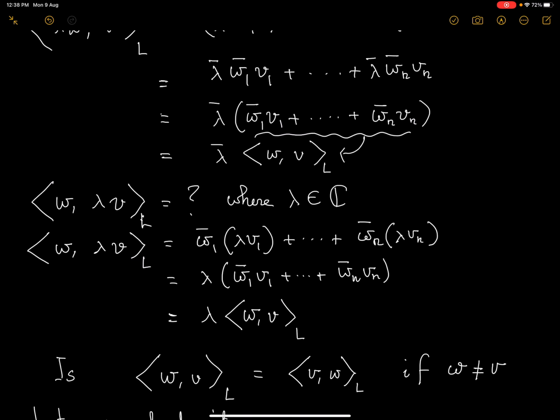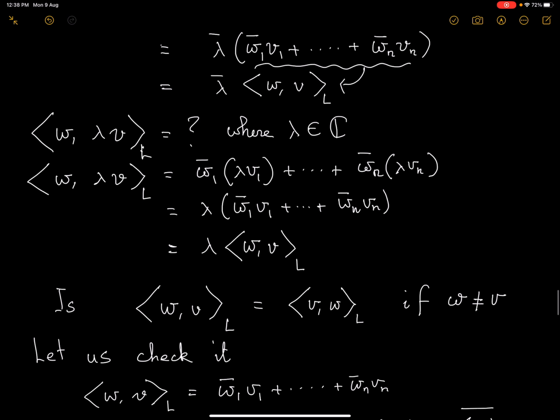Now what you know, and this is the important idea that we need to come to, is that when you take an inner product of two real vectors, say x and y, the answer that you get is x1 y1 plus x2 y2 plus up to xn yn. But if you take it in the order yx, that also will give you y1 x1 plus y2 x2 plus up to yn xn, and that's the same as x1 y1 plus x2 y2 plus xn yn. So yx and xy are the same.